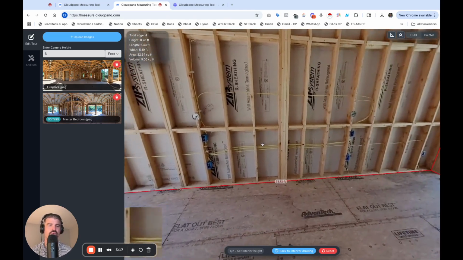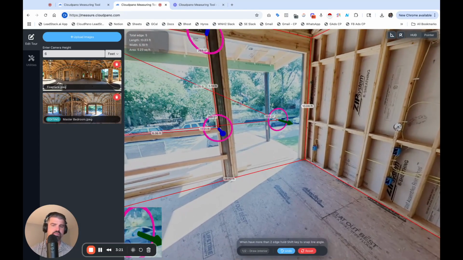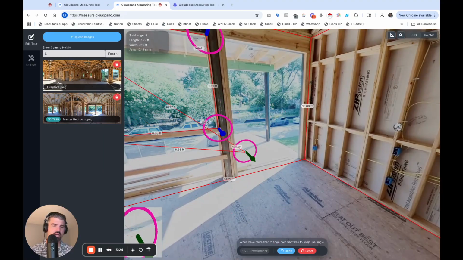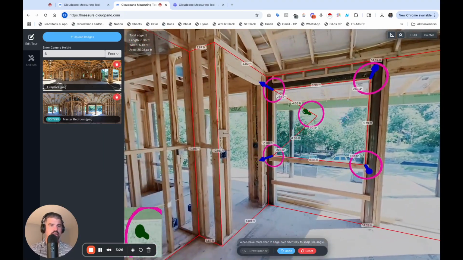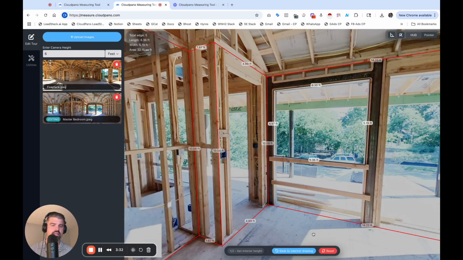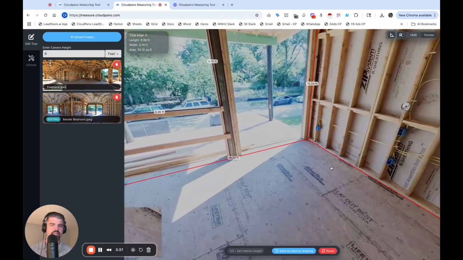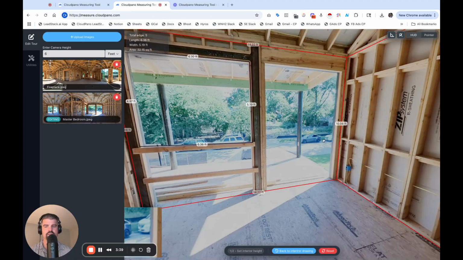So really cool. If I want to go back to interior drawing, I can take this and just real quick set this. And then, yeah, you can play around with it and you get a good feel for it. Basically, you can start measuring stuff, which is really, really cool.